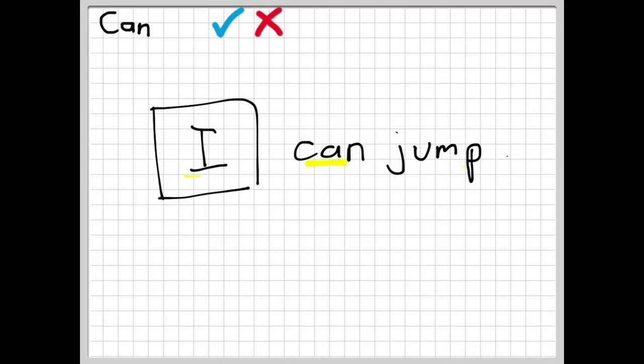Now let's look at a negative example. Can will have a not after it when it is a negative form. In this case, I cannot dance, meaning I am not able to dance.